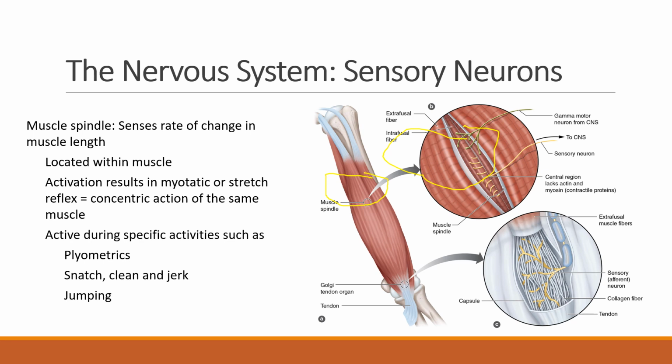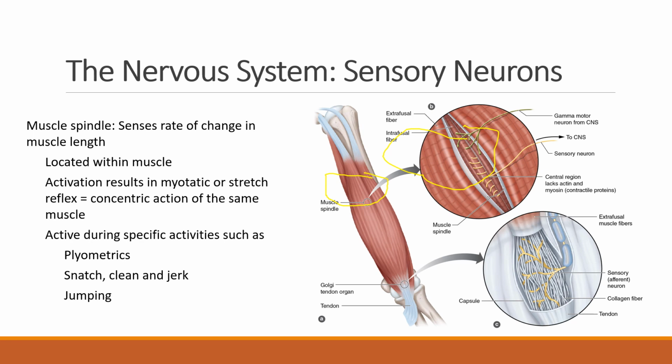And then you also see the structure of a muscle spindle. Muscle spindles can be defined as small spindle-shaped sensory receptors that are located in skeletal muscle tissue, and they run parallel to the main muscle fibers. You can see that here, also called the extrafusal fibers.